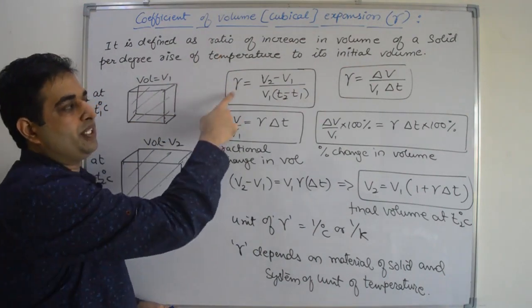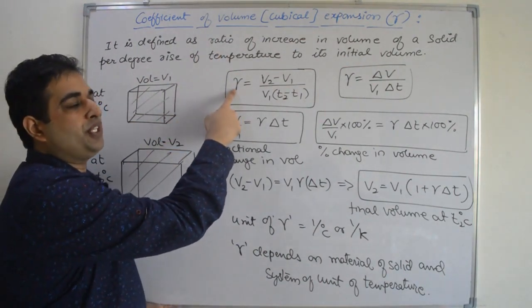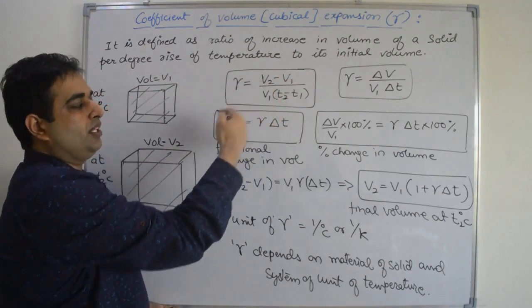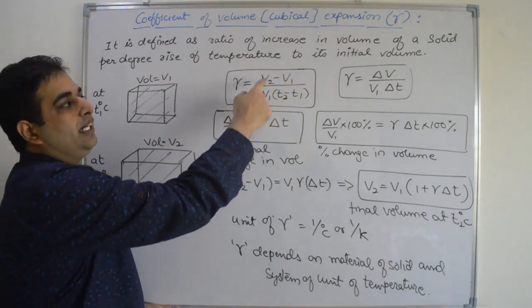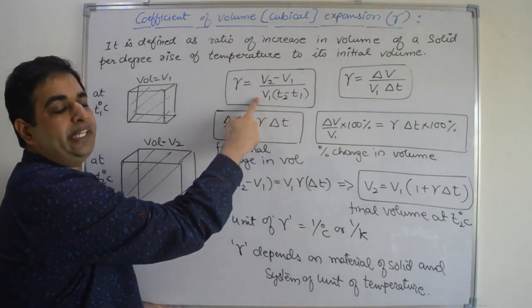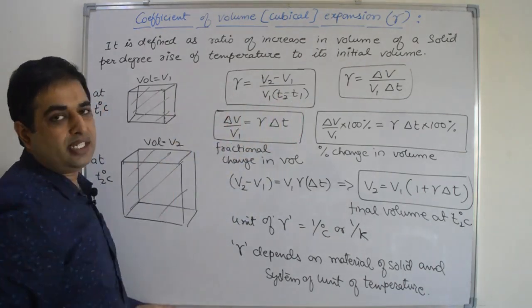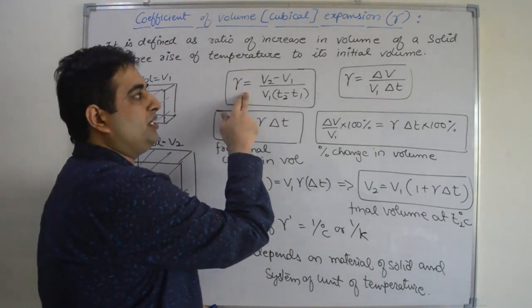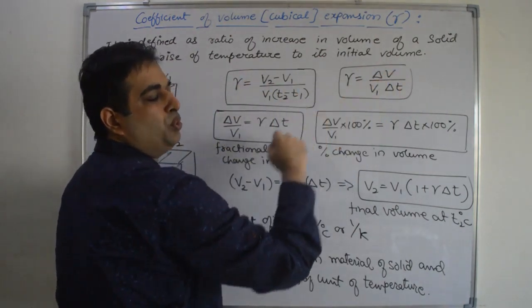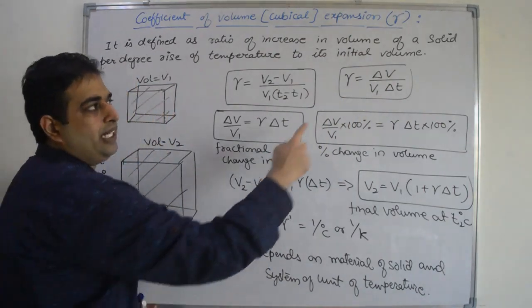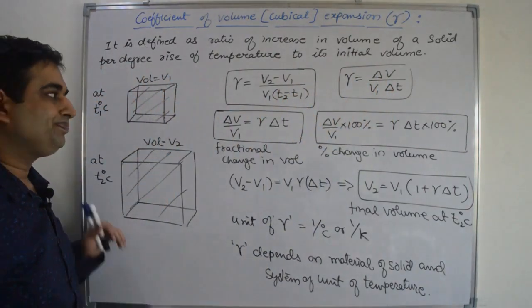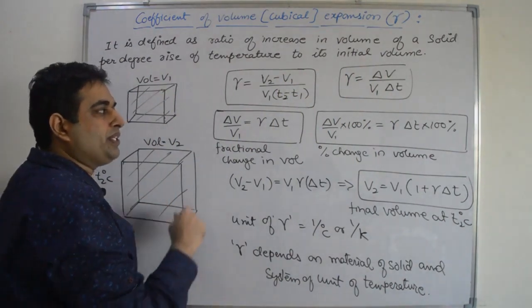According to the definition, the value of coefficient of volume expansion is increase in volume, V2 minus V1, divided by increase in temperature into initial volume. That is the coefficient of volume expansion, or you can write it as delta V divided by V1 into delta T. Delta V is change in volume, delta T is change in temperature or increase in temperature.